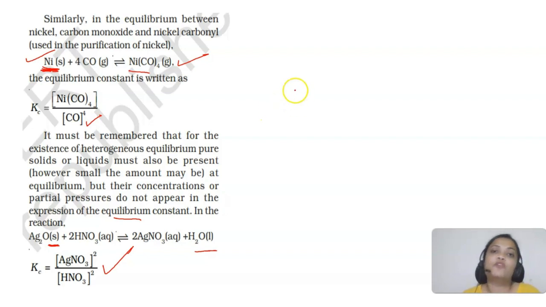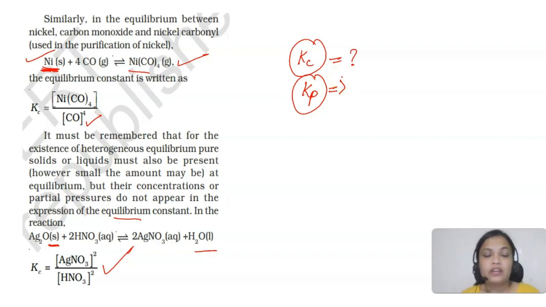Okay students, so I hope you have understood what the equilibrium constant is, how to find it out, the relationship between Kc and Kp, that is important, how to find out Kc and Kp, and how to find out the equilibrium constant in terms of heterogeneous equilibria. So this was the most important topic from the exam point of view. In the start, what we discussed was basics, important, but more conceptual. So numericals or questions will be asked based on the equilibrium constant, so revise that. Okay, so please revise that, and in the next lecture we'll be talking about the applications of the equilibrium constant. What are the applications, how we can use it in different types of reactions.